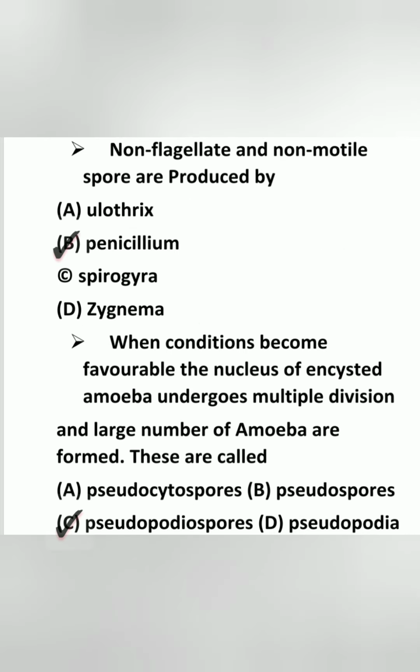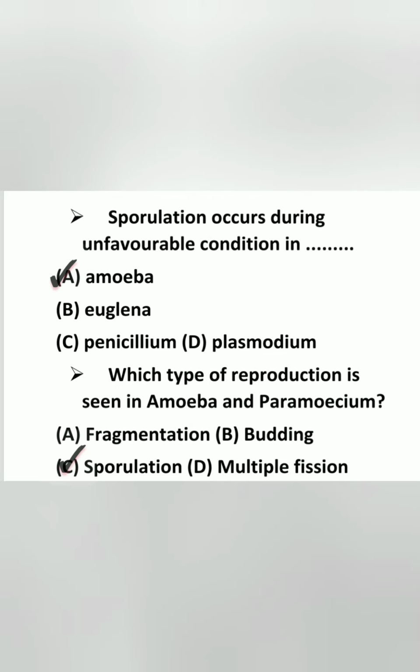Next, non-flagellate and non-motile spores are produced by... Answer is B, Penicillium. Next, when conditions become favorable, the nucleus of encysted amoeba undergoes multiple division and a large number of amoebae are produced. These are called option C, pseudopodiospore. Sporulation occurs during unfavorable condition in amoeba.